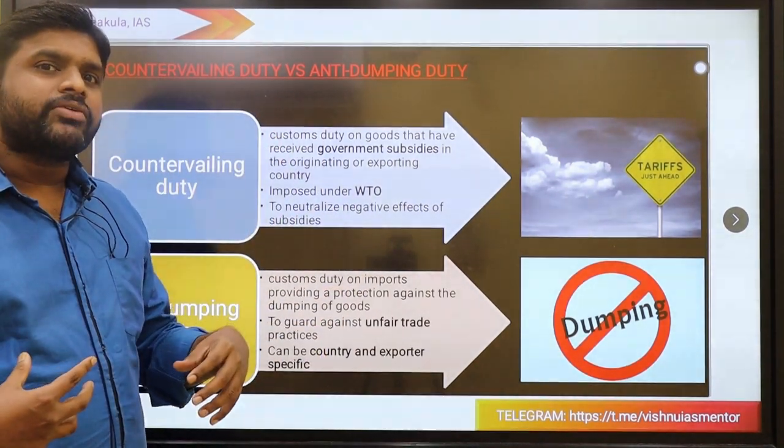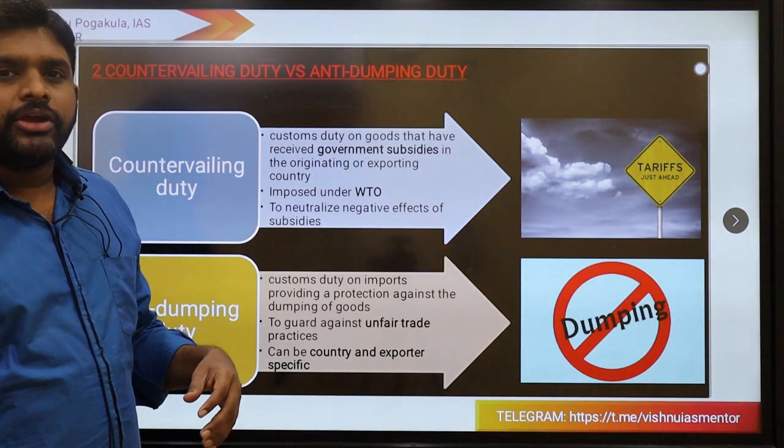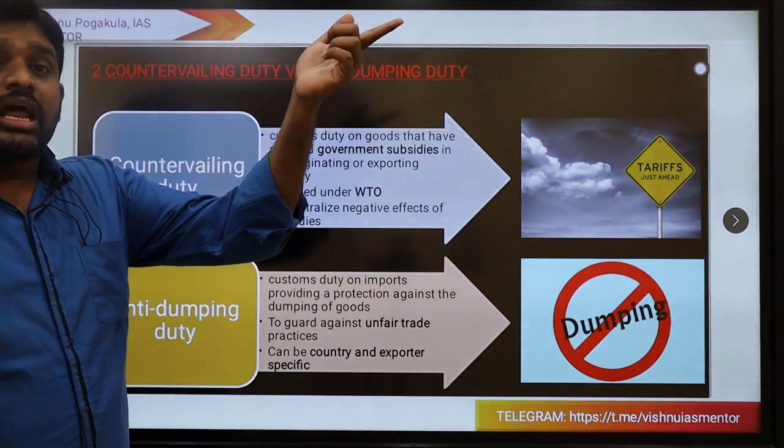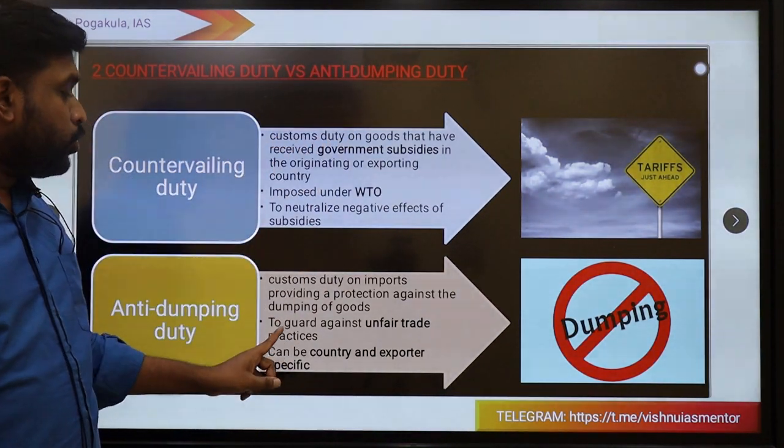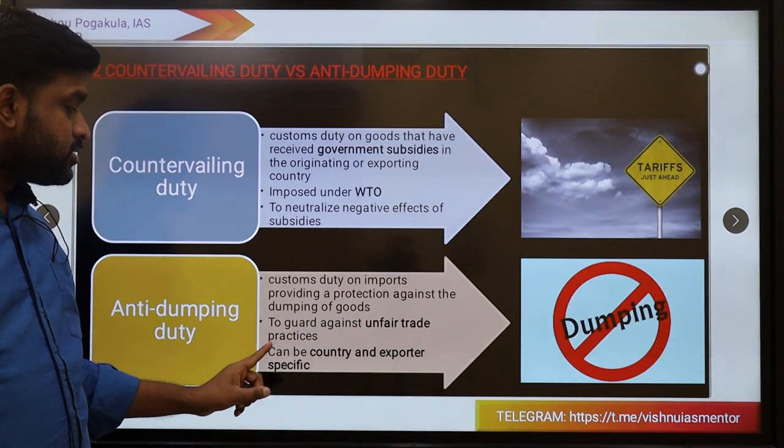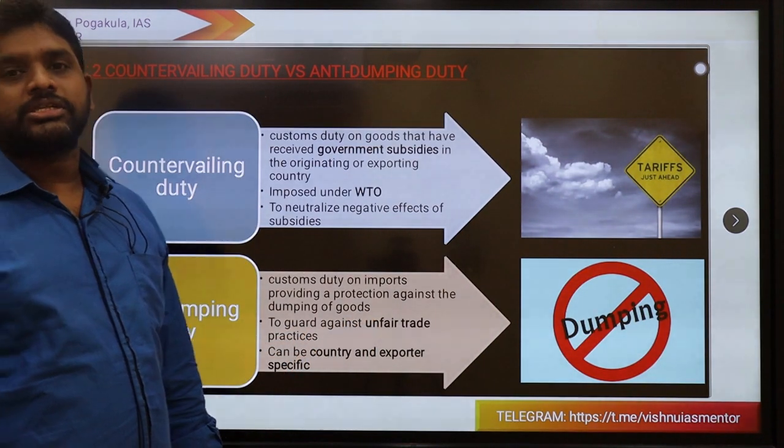Whereas anti-dumping duty is a customs duty on imports providing protection against the dumping of goods. Like electronic goods coming from China, we can impose anti-dumping duty so that the prices will increase, so that our population will not buy it. To guard against unfair trade practices, it can be country and exporter specific.